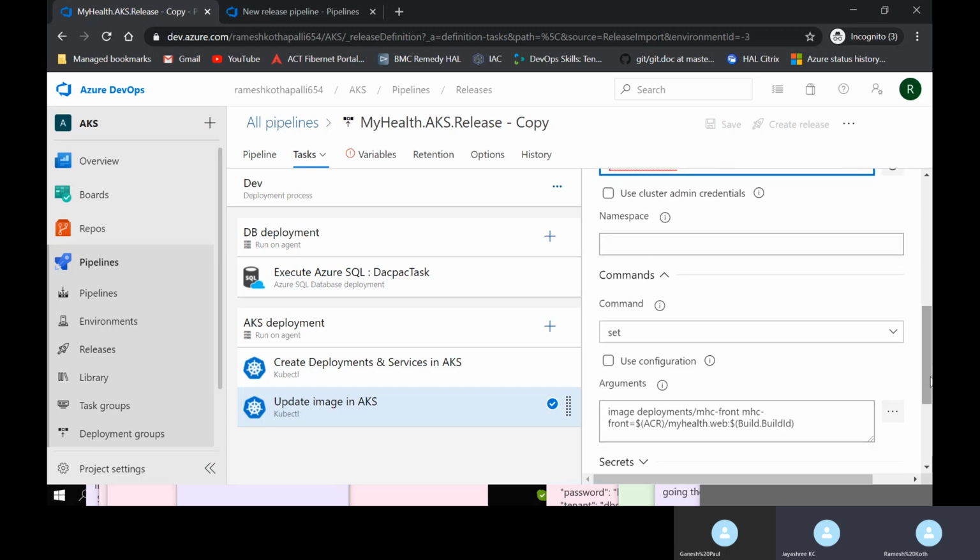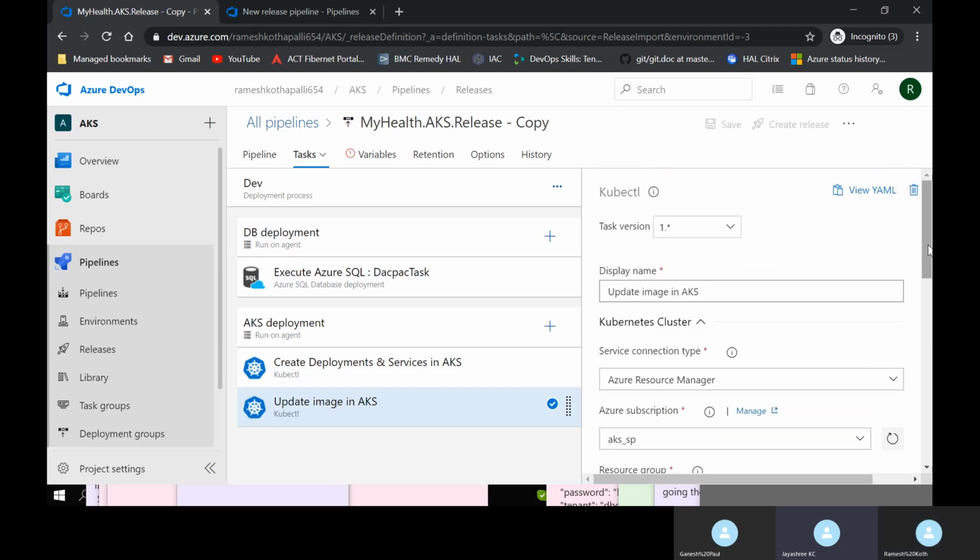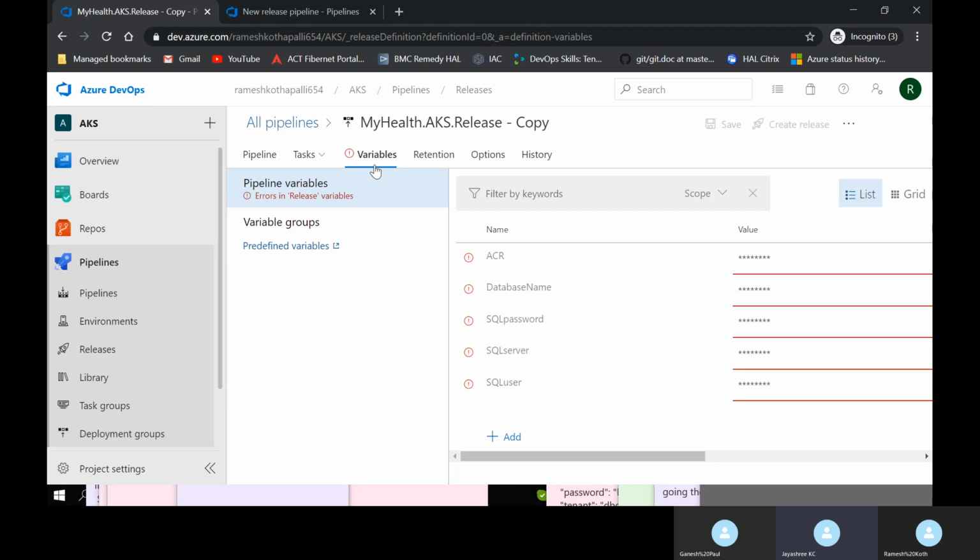Okay. So see, one solution: when you start doing a solution for one project, say for example C#.NET, for that you will do a build pipeline and a release pipeline. The same setup is also expected by another 20 projects, right? Okay. So at that time you know that the steps will be the same. Correct. So instead of adding all these steps, you can import that pipeline's JSON file. There is an option to export also. I'll show you that as well. Can we go to the variables? Let's resolve the error. I'll show you how to export this as well.